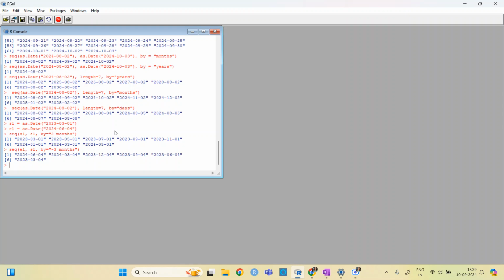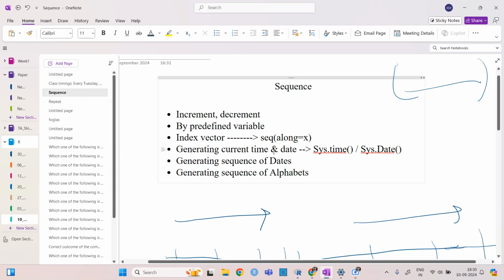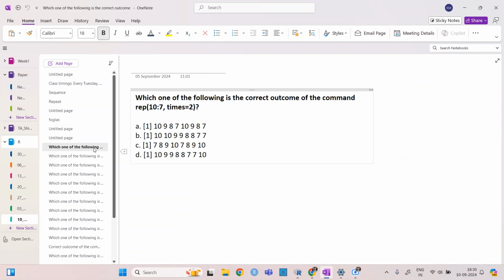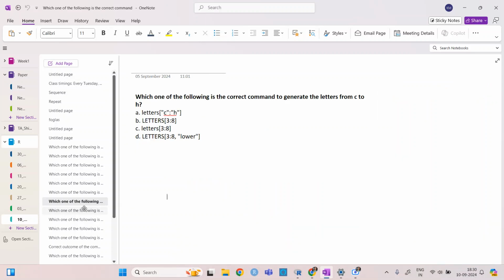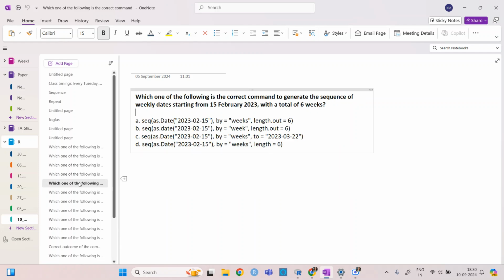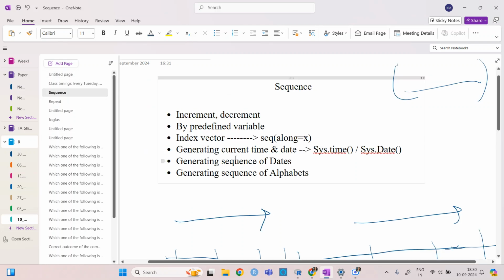So this one was regarding months, years, sequence. Okay. So this was the sequence of dates, basically. We will later on see some questions on this sequence. Okay. So we are done with this.